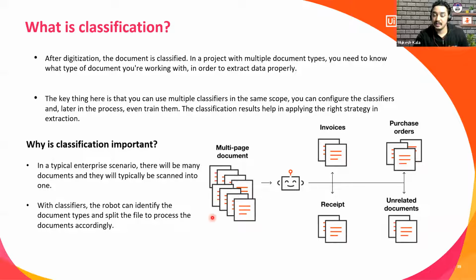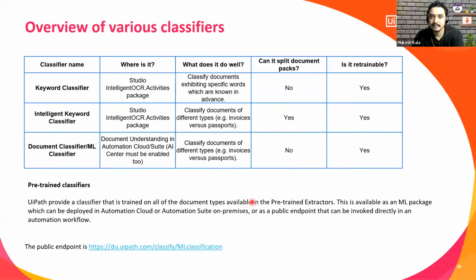Now, you might be thinking, why exactly is classification important? Because as I have mentioned, whenever we talk about an enterprise-level DU solution, you might have one automation solution receiving different kinds of documents. So once you have digitized with the help of the previous OCR engines, you would need to go here and see what exactly is coming into what part. Classification will simply classify the multiple documents.